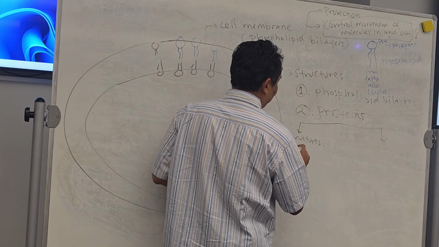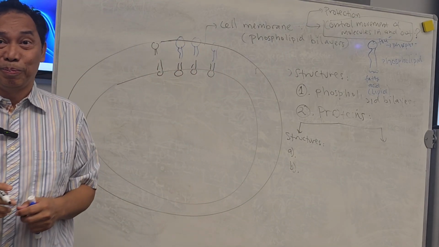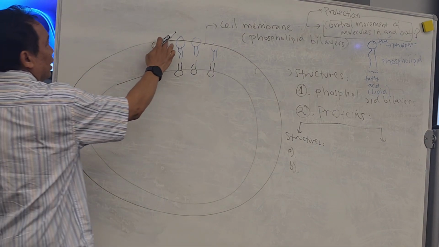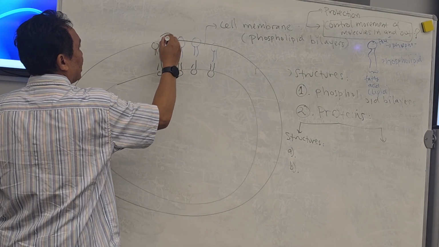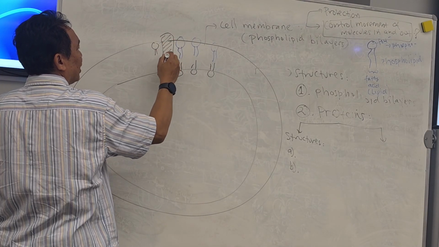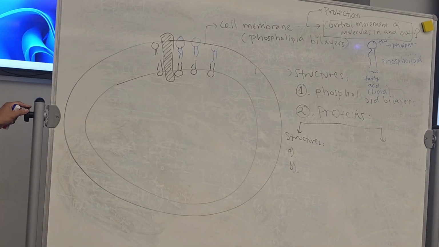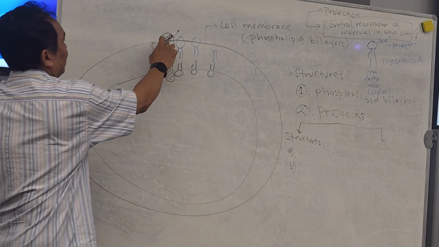There are two types of proteins based on structure. First is the protein that looks like this. That protein is usually very big, and it crosses the cell membrane, from outside to inside or inside to outside, filling the whole plasma membrane.